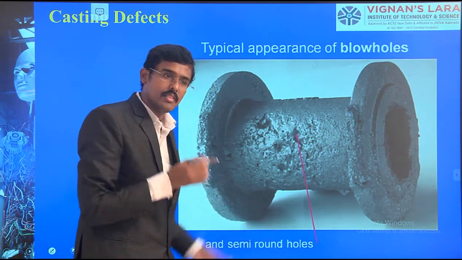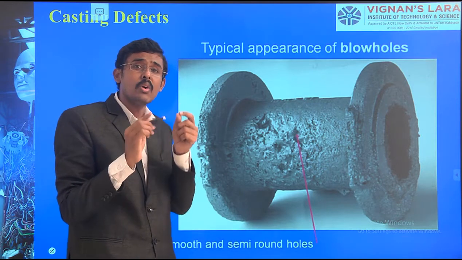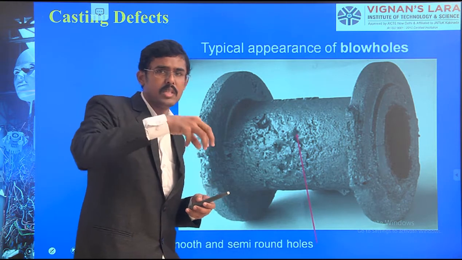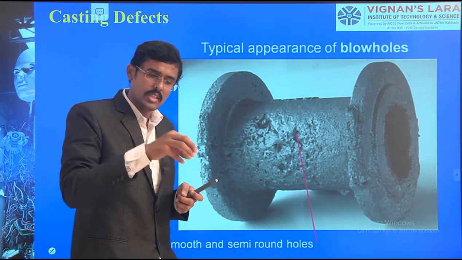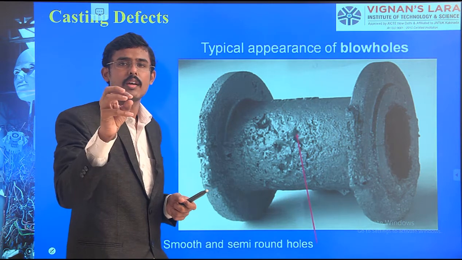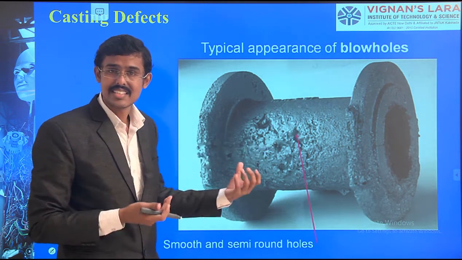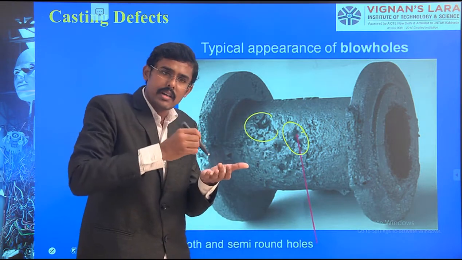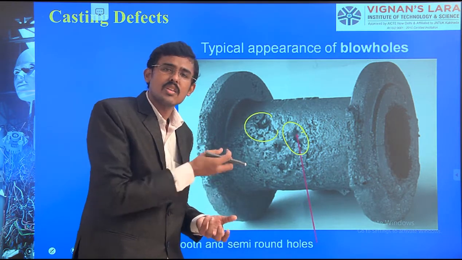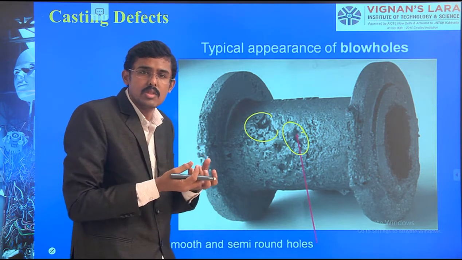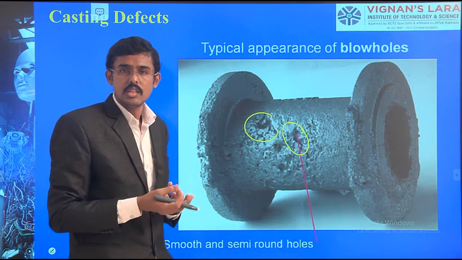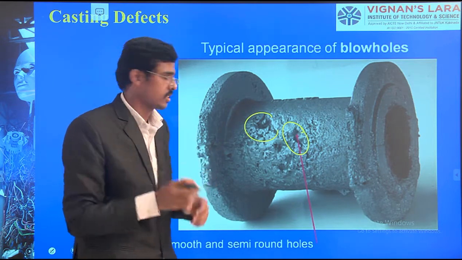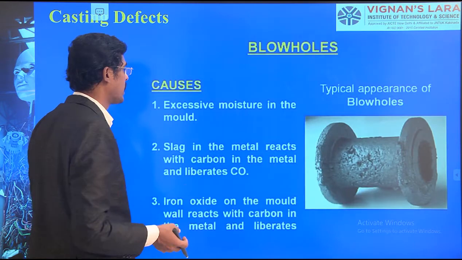See, we have a blowhole. It is not a pinhole. There is a difference between pinhole and blowhole. A blowhole is a hole whose depth is higher. A pinhole has less depth, and there we call it a pinhole. You can see in this casting the hole here is much deeper. The material is not solidified at those points, so the gas bubbles come out as bubbles and penetrate outside. Therefore those regions become the defect.